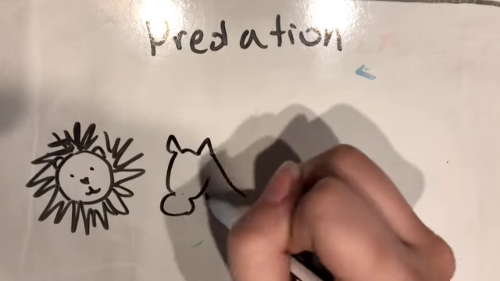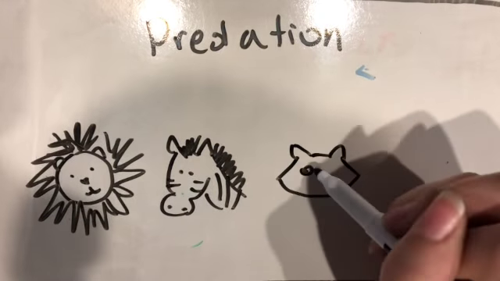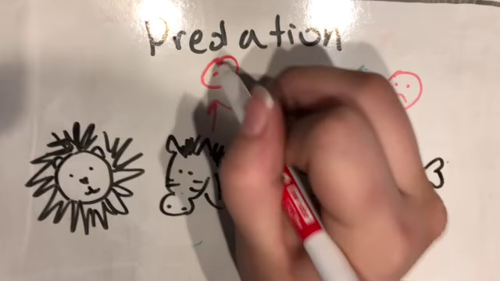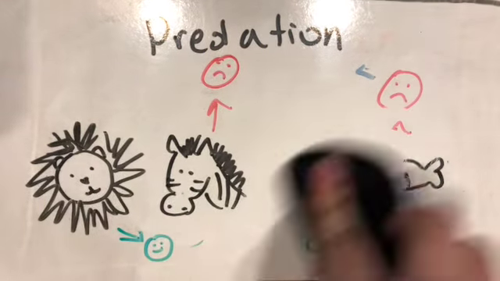This interaction causes harm to one individual, the prey, but benefits the other, the predator. Every carnivore participates in this type of symbiosis, from lions eating zebras to raccoons eating fish.